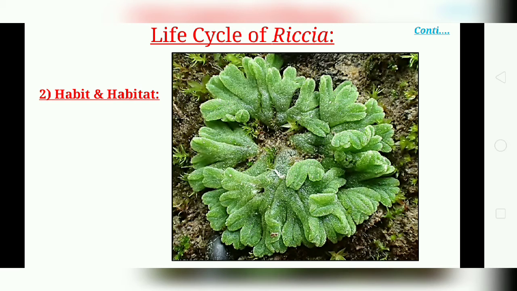All the species are terrestrial except only one species, Riccia fluitans, which is an aquatic one. Most of the species are found in moist places like banks of streams, tree trunks, wet walls and rocks. In India, about 31 species grow in various regions: Riccia discolor, Riccia himalayensis, Riccia melanospora, and Riccia gangetica,